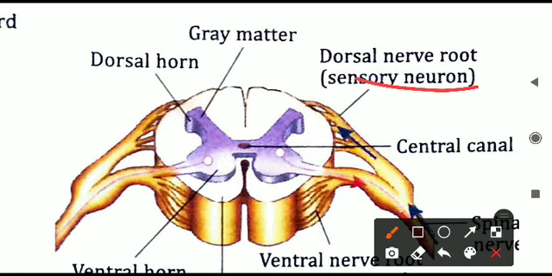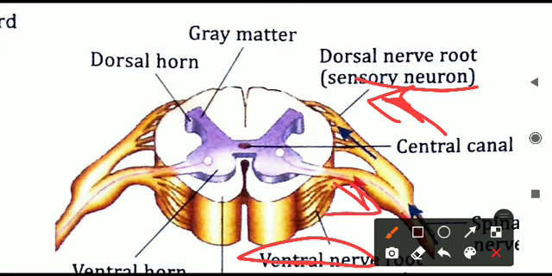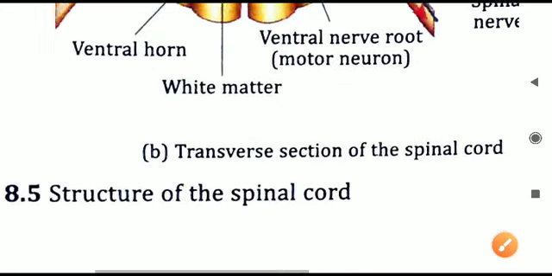The spinal cord will perform the reflex action. It will send the message back in another nerve, the ventral nerve root, where motor neurons are present. They will conduct the message back. Observe the arrow. In this case, the arrow shows the direction in which the nerve impulses are moving. Come to the functions now.